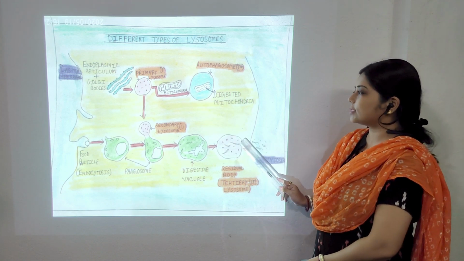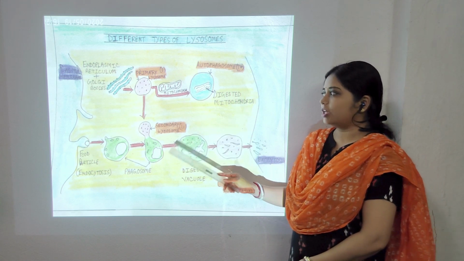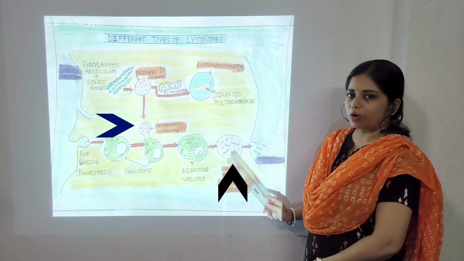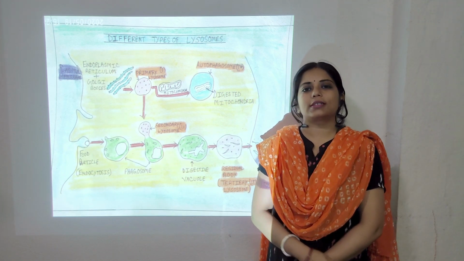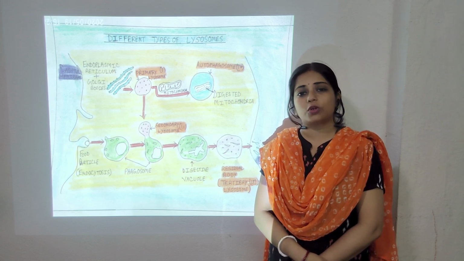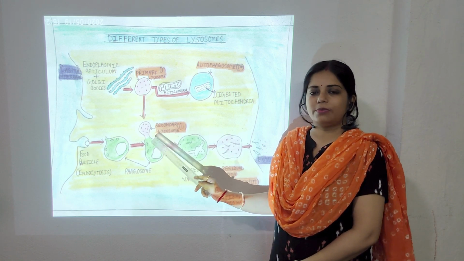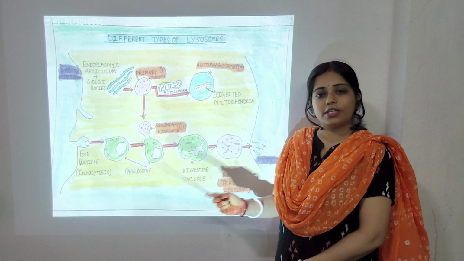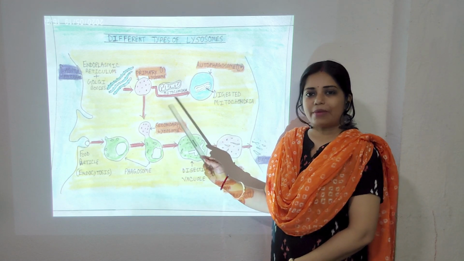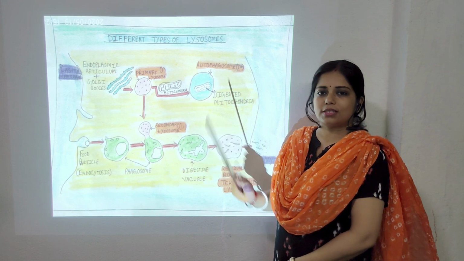So, from here we can see that lysosomes help in the digestion of food particles, and mainly primary, secondary and tertiary lysosomes help in this process. Now all of us know that lysosome is also called the suicidal bag of the cell. Why is lysosome called that? Till now we have seen that lysosomes help in the digestion of food particles or any other foreign particles. But sometimes when cell organelles get damaged, lysosomes help to clean the garbage inside the cell.